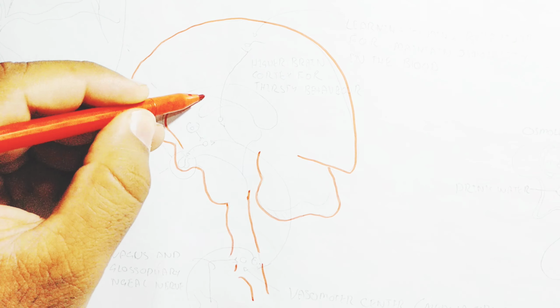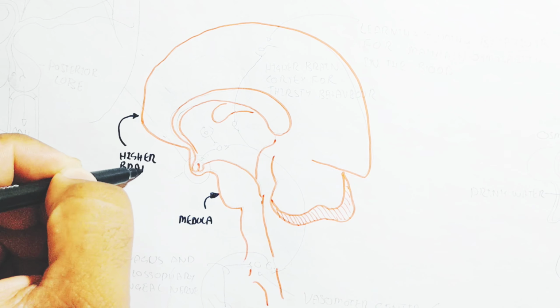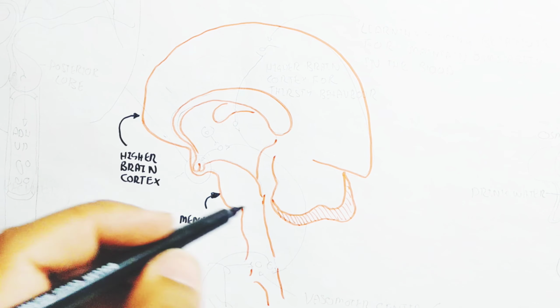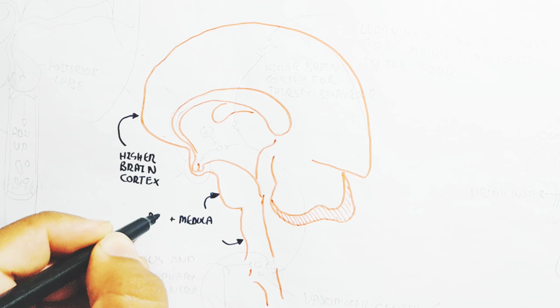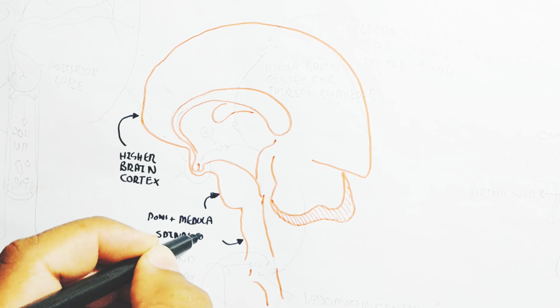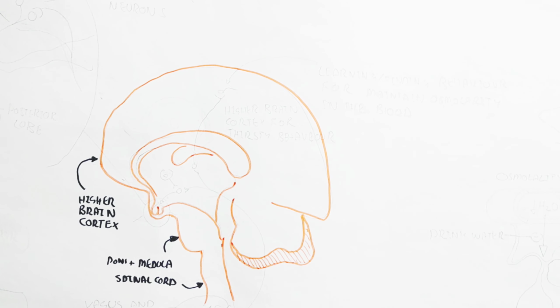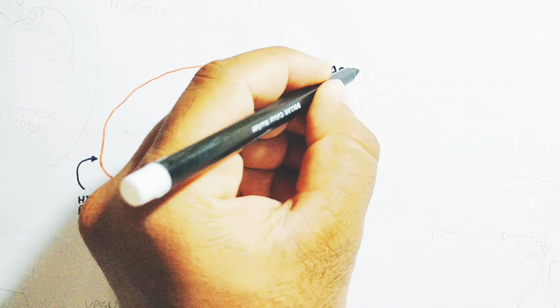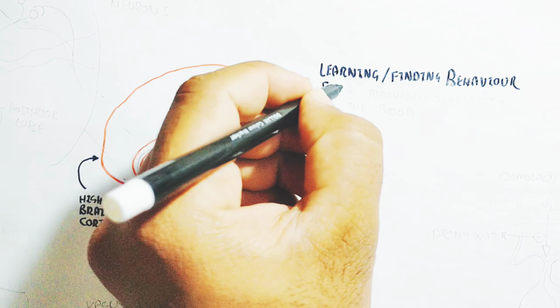So, we will understand the basic overview. Here is the central nervous system, which contains the brain and spinal cord. The brain contains the higher brain cortex, and the brain stem, which is part of the midbrain, contains the pons, medulla, and spinal cord. And in this way, you can see the learning and finding behavior for maintaining osmolality in the blood.